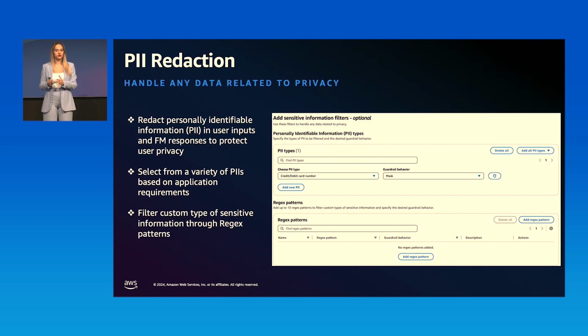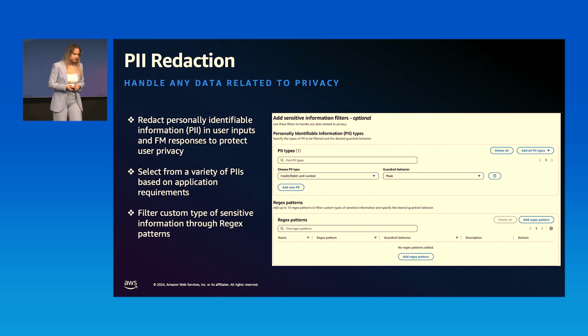The second use case would be when you have applications that have to deal with PII, like, for example, the example that I took before with generating conversation summaries between your agents and users. In this generated summary, you want to redact the PII data and replace it with placeholders, so you protect your users' privacy. As you can see, there are different PII types that you can choose from, but we'll also see that in the live demo.